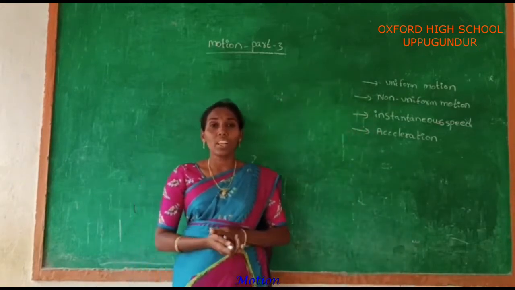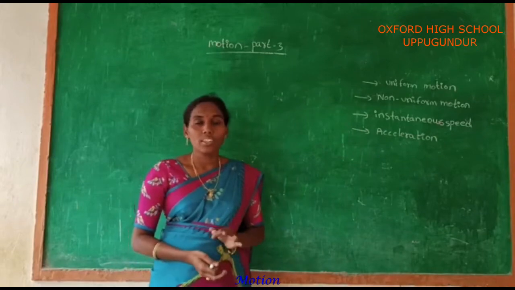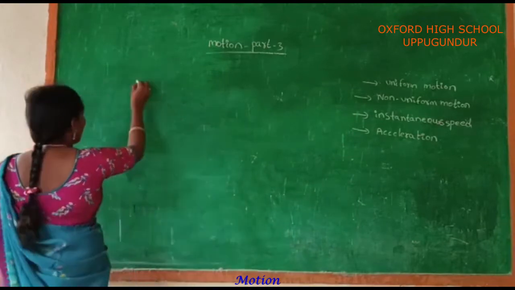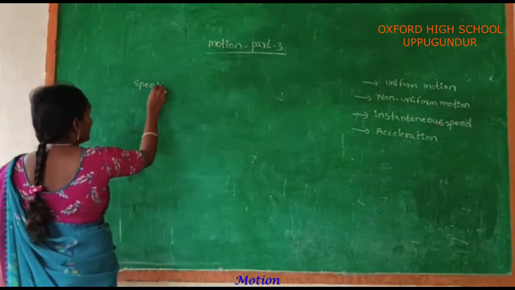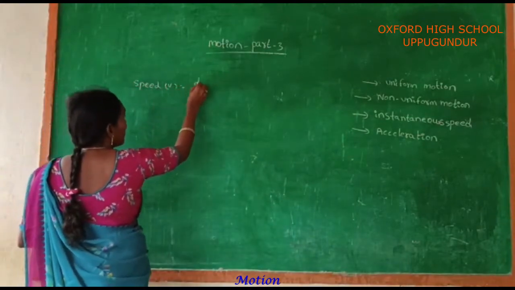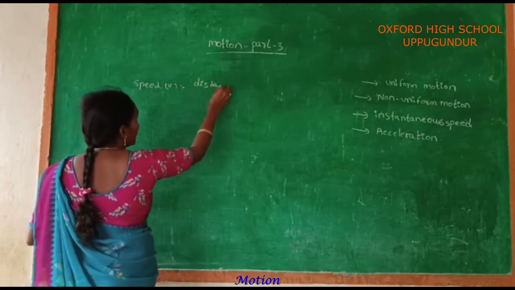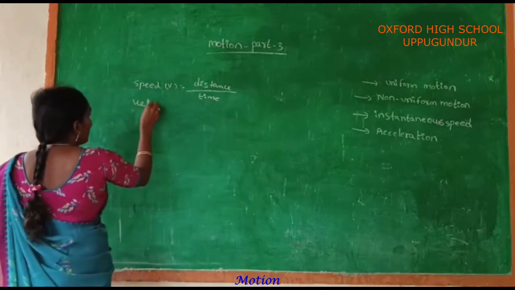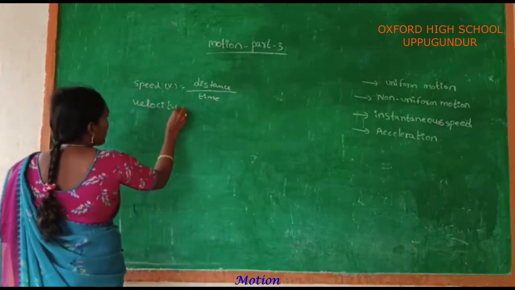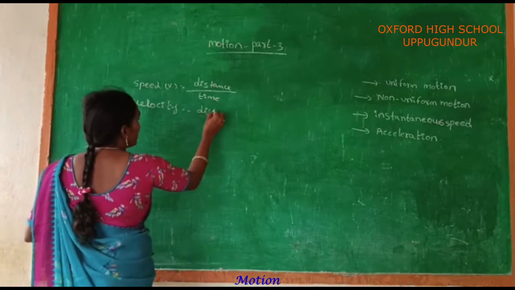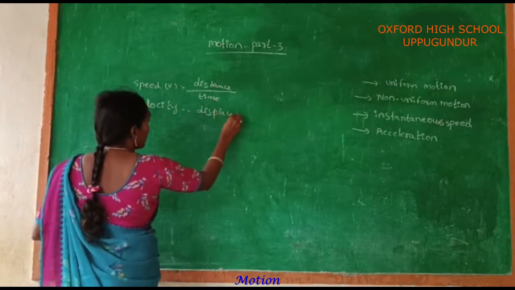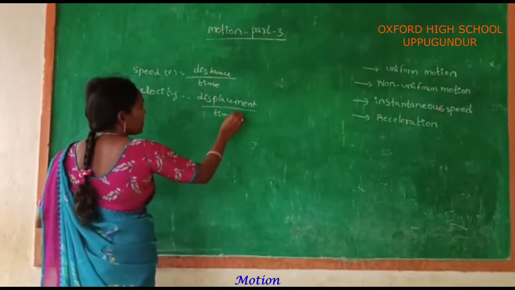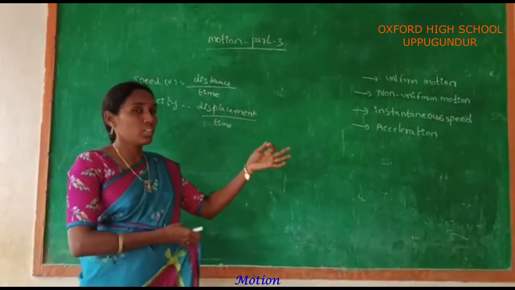First of all, speed and velocity. One is a scalar quantity and the second one is a vector quantity. Speed is represented by the letter V. Speed is equal to the rate of change of distance, and rate of change of displacement is called velocity. Okay? What is uniform motion?